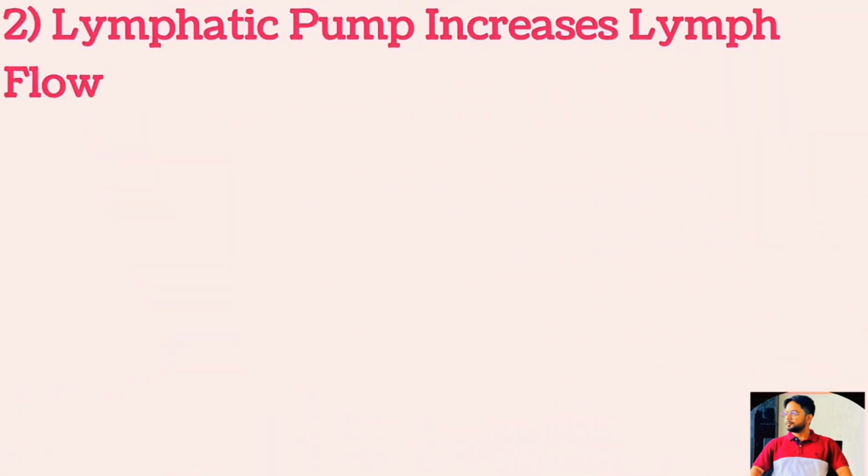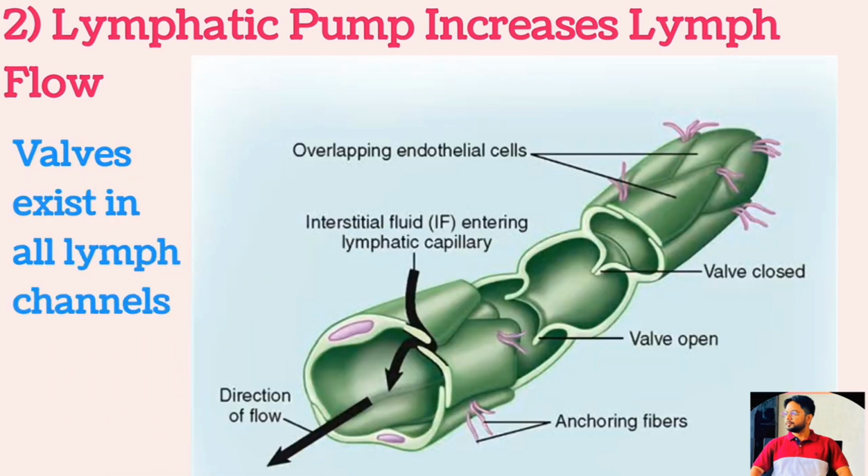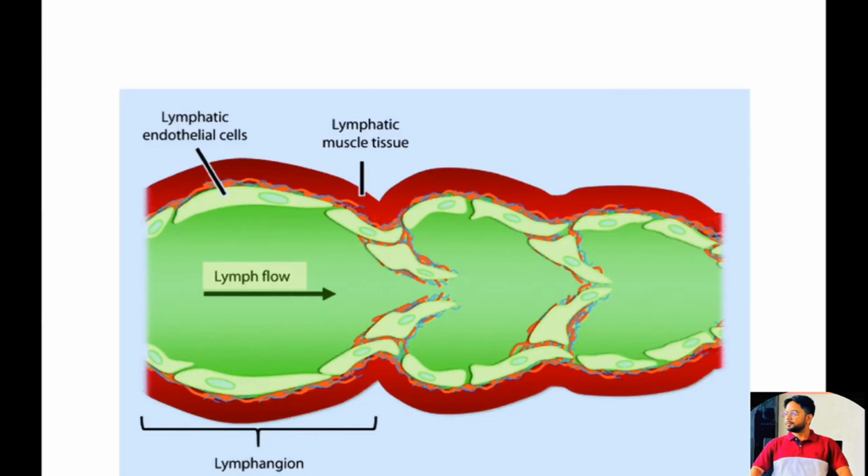Lymphatic pump increases the lymph flow. There are valves at the lymph channel. It is shown that collecting lymphatics, or the large lymphatic vessels, become stretched with fluid, and the smooth muscles in the wall of the vessels automatically contract. Furthermore, each segment of the lymph vessel between the successive valves functions as a separate automatic pump.